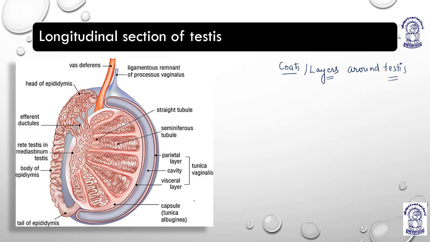These 3 coats are tunica albuginea, tunica vaginalis and tunica vasculosa. Okay, I think tunica vasculosa is not mentioned here. Okay, no issues. So I'll do one thing. First I will give you a complete picture in your brain of what these 3 different layers are, and then we come to the diagram and I'll explain it. Okay, is it okay?